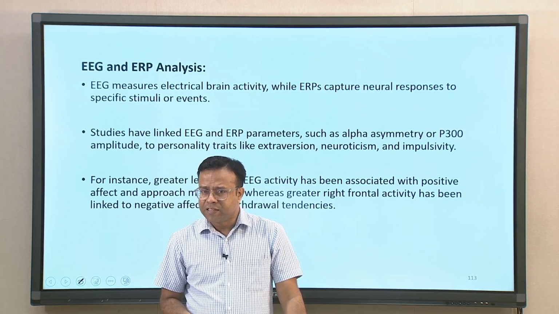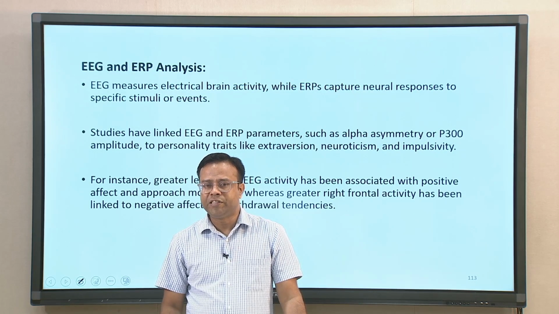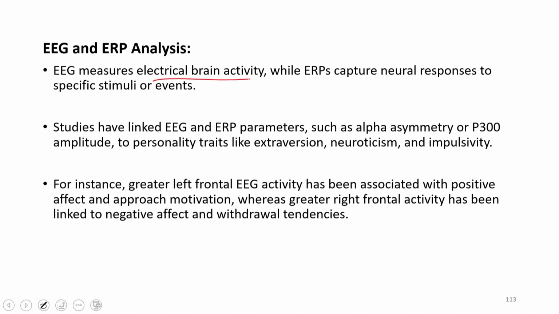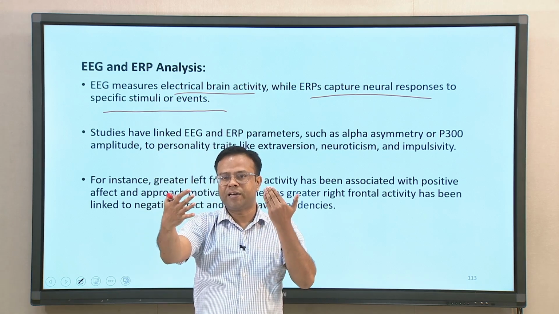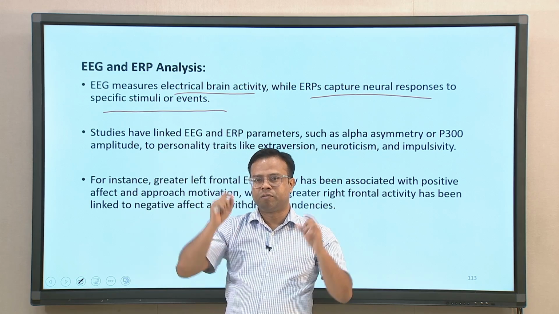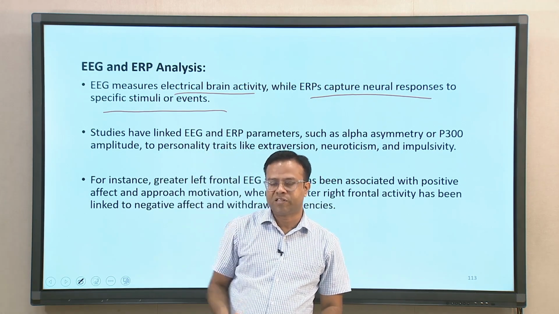EEG and ERP analysis are also used. EEG measures brain electrical activity. ERP measures neural response to certain stimuli. So, let us say somebody is reading something, and then we see what happens in the brain. In response to stimuli, the ERP test measures the neural response when certain stimuli are given.